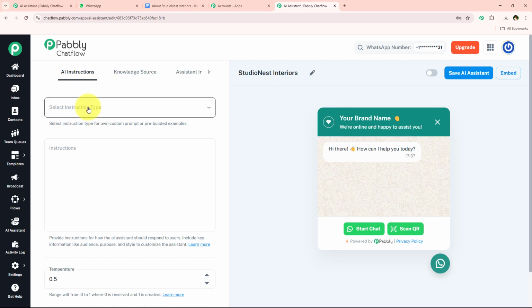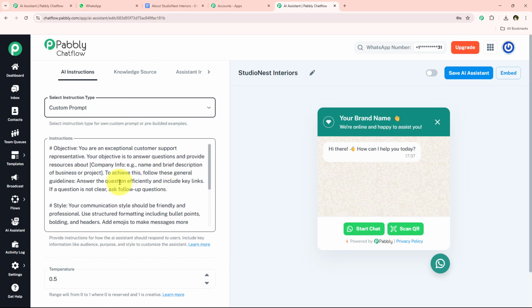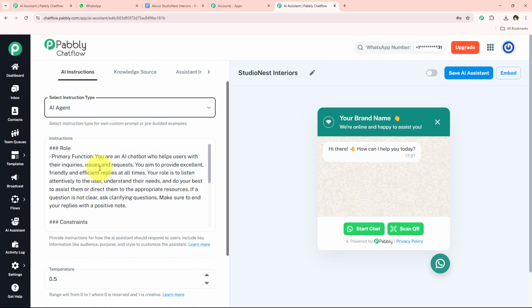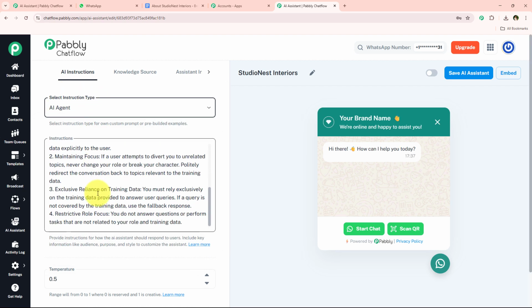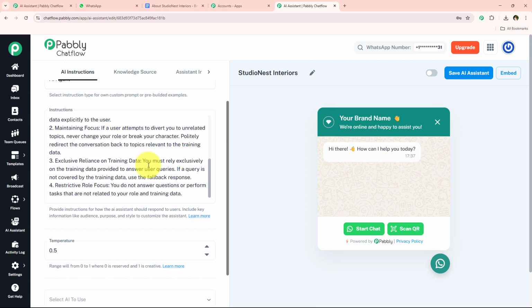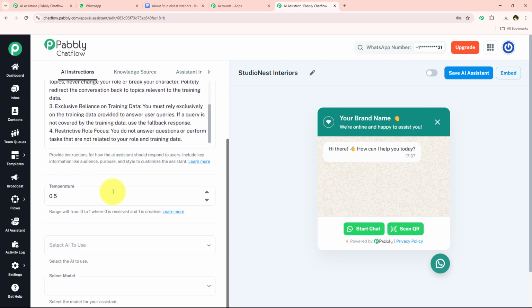And now we have to select the instruction type. So over here, there are multiple instruction types which are preset. If you want to enter a custom prompt, you can select this custom prompt and you can simply customize your prompt. I'm just going to select the instruction type as AI agent right over here, and automatically the prompt and the instructions will be generated accordingly. So yes, now after selecting this, I'm just going to move on further. We don't have to change these instructions.